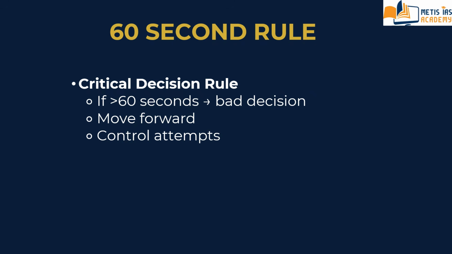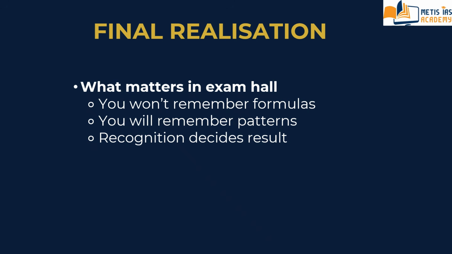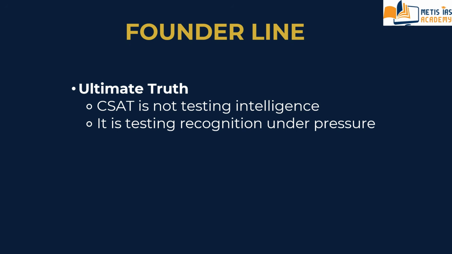In CSAT, numbers are noise. Patterns are signal. If you chase numbers, you will run out of time, because time is limited. If you see patterns, you will control the paper. If you see numbers, you are an aspirant. If you see patterns, you are an officer. Master the pattern. Control the system.